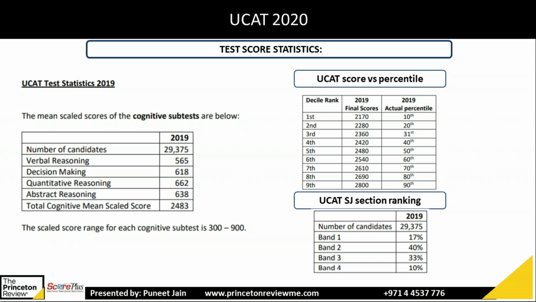And the situation judgment section is separately graded. So out of the total 29,000 students, for band 1, which is the excellent one, only 17% of students got band 1. So which is like 1/5 approx. These students, they got excellent performance. Then band 2, 40%. So 40% of students, they got band 2, which is like average. Then 33% they got band 3, and then band 4. Next slide.